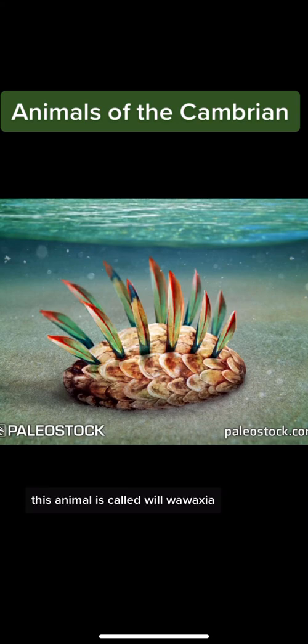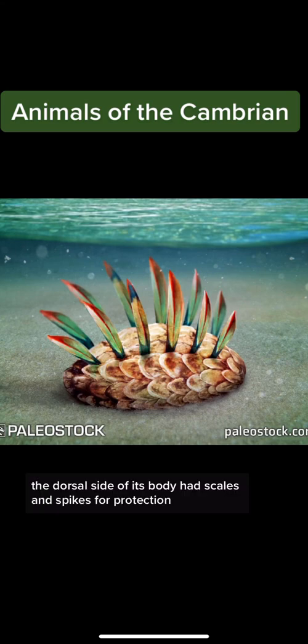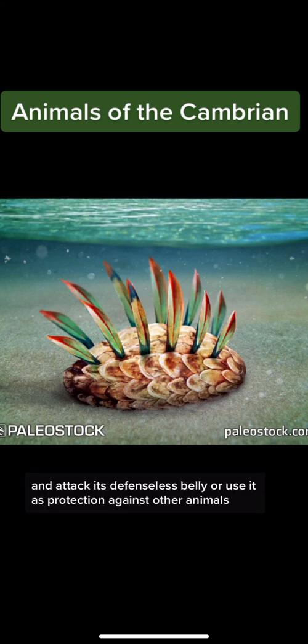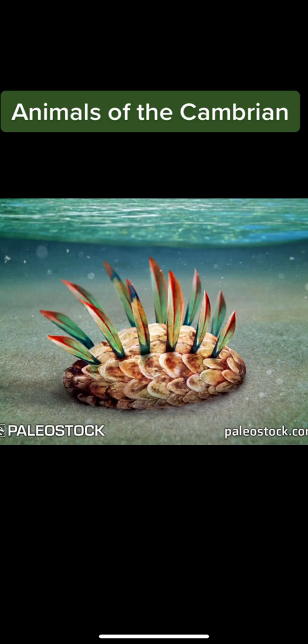This animal is called Wiwaxia. It lived at the bottom of the sea. The dorsal side of its body had scales and spikes for protection, and the underside of this animal was soft and unprotected. Trilobites also living on the bottom could burrow under the Wiwaxia and attack its defenseless belly, or use it as protection against other animals.